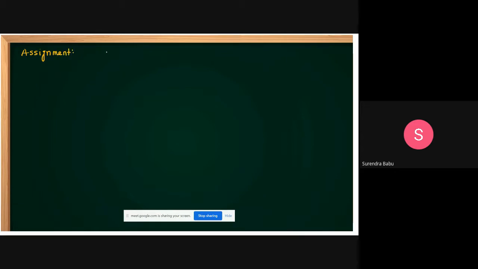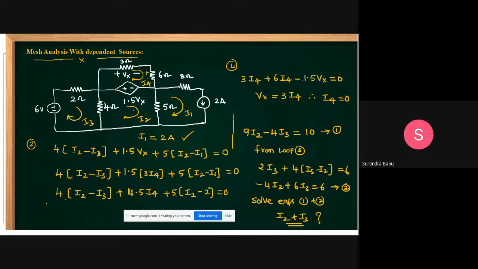Yes, friends. Calculate the power dissipated in the 4 ohm resistor. How to calculate? What is the power dissipated in the 4 ohm resistor? What is the current flowing through this 4 ohm resistor?